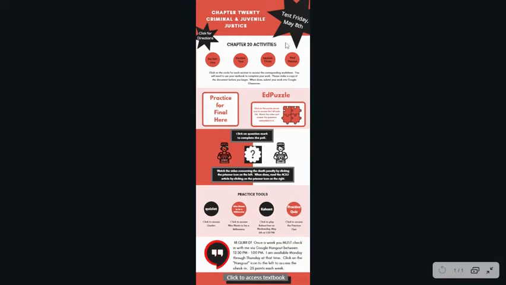So first things first, this is for Chapter 20 on criminal and juvenile justice. If you do not have your book at home and you need a book, if you go down to the bottom and you click to access the textbook, this is what will happen. Now, you may have to sign in, but you can use your Google account to do so, and then you can access the book, all right? So then we're going to go back to this.